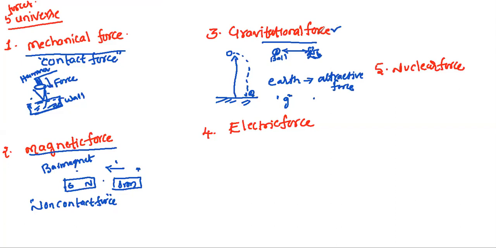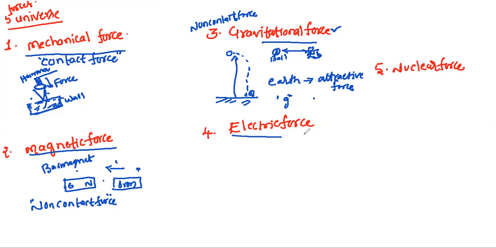And is this gravitational force a contact force or a non-contact force? Gravitational force is also a non-contact force. Here there is no direct contact, but it influences some force due to the rotation of the earth.